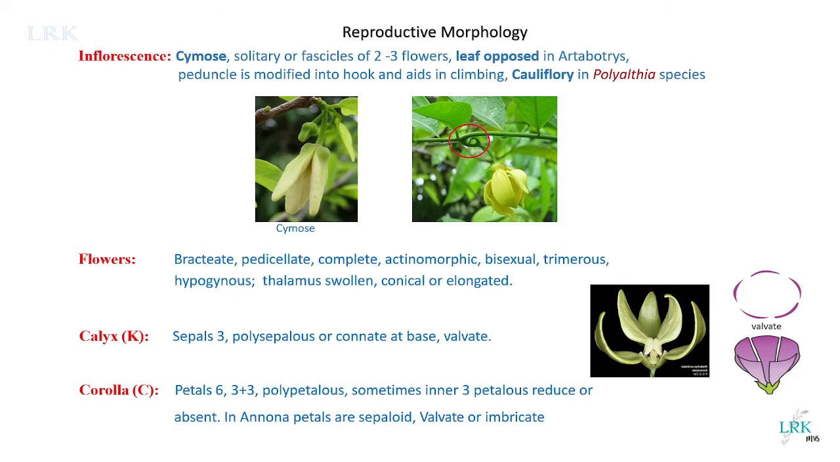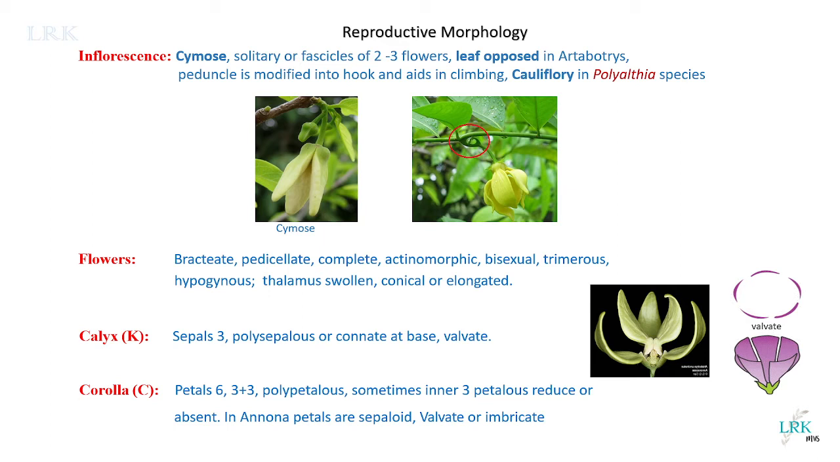Now we will see the reproductive morphology. In reproductive morphology, we have to discuss the inflorescence first, then the flower, then the flower in detail. All four whorls of the flower we have to discuss in reproductive morphology. So we will see the inflorescence of this family. It is a cymose inflorescence.